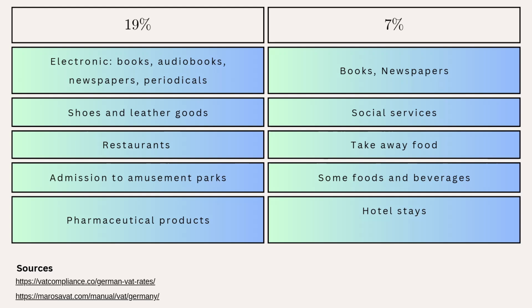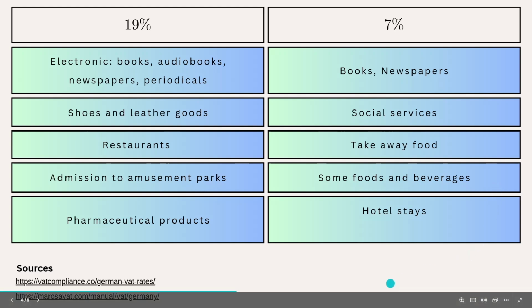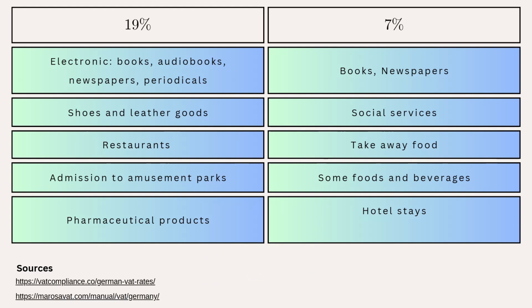As we move forward, you'll get to know real life examples where the value added tax was charged at 19% and where it was charged at 7%. In case you want to find out more on this topic, I have given the sources, these websites, where you can browse and find more information.